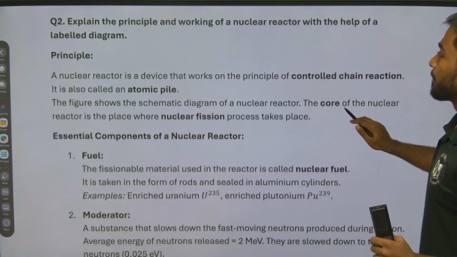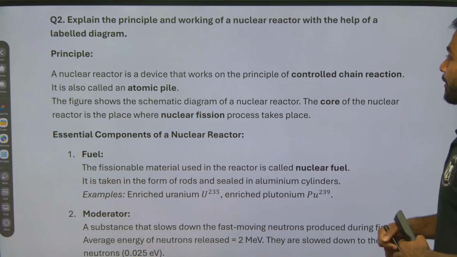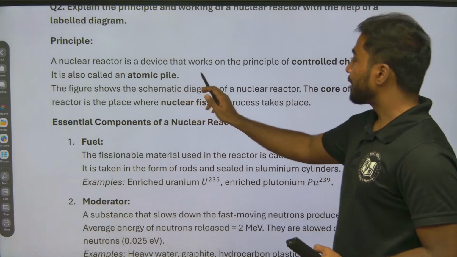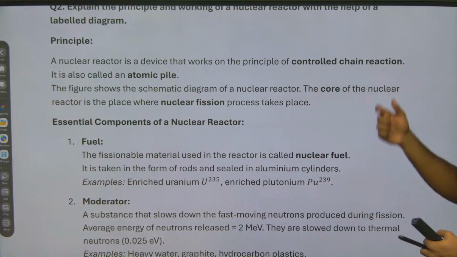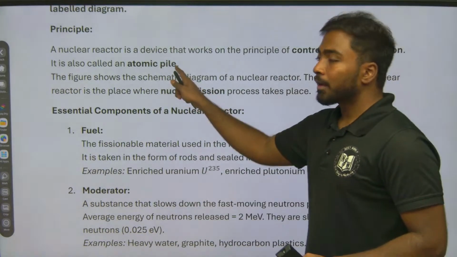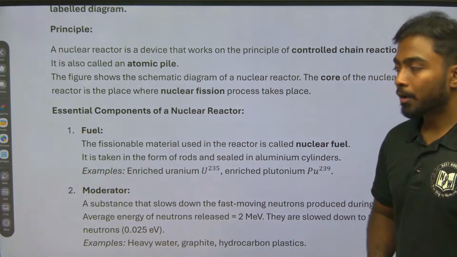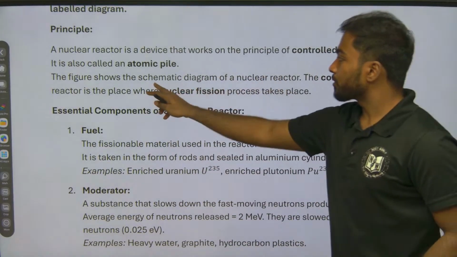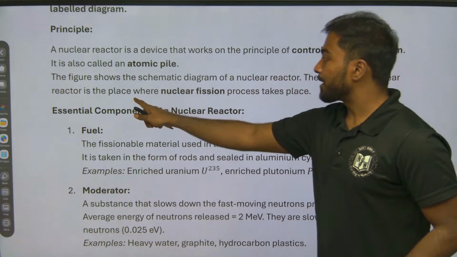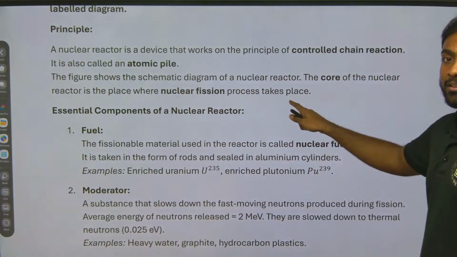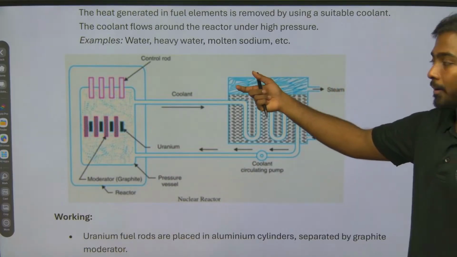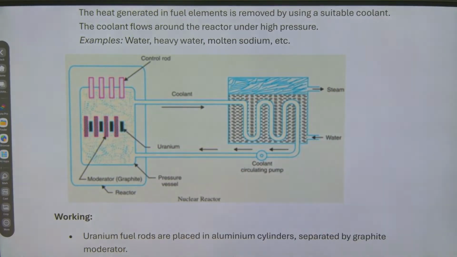So explain the principle and working of the nuclear reactor. Now, what is the principle? A nuclear reactor is a device that works on the principle of controlled chain reaction. It is also called an atomic pile. That's the first point. The figure shows the schematic diagram of a nuclear reactor. The core of the nuclear reactor is placed where the nuclear fission takes place. We have started the principle, and you can see the diagram now. You can take down the diagram.